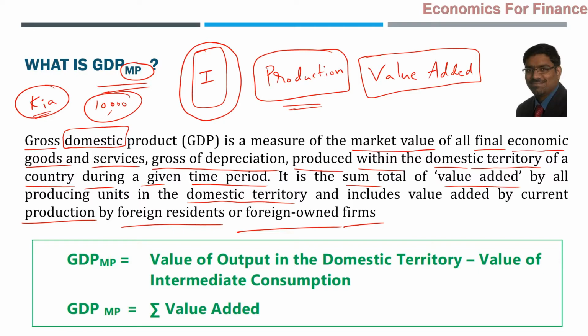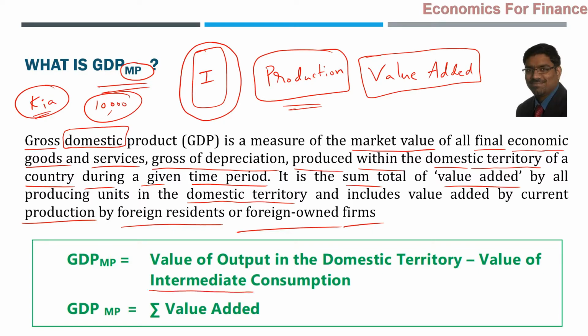That can be expressed as a formula. It is the value of output in the domestic territory, that is, the value of all the goods and services produced during the period in the domestic territory, minus the value of intermediate consumption. That is where the point comes.